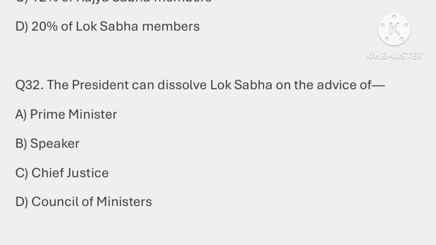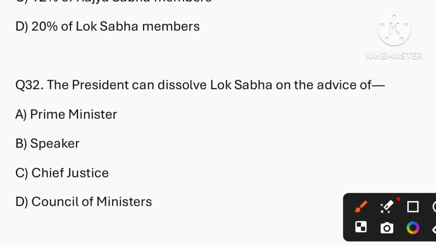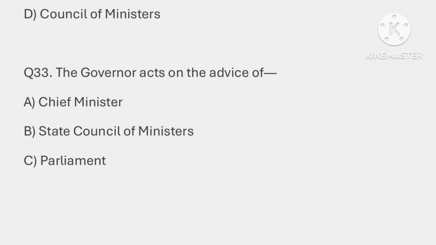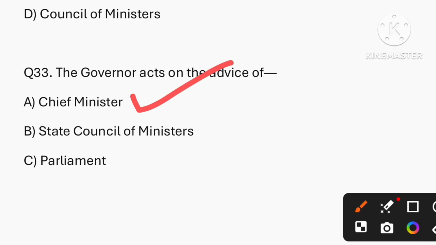Question number 32. The President can dissolve Lok Sabha on the advice of, so the correct answer is option A, that is Prime Minister. Question number 33. The Governor acts on the advice of, so the correct answer is option A, that is Chief Minister.